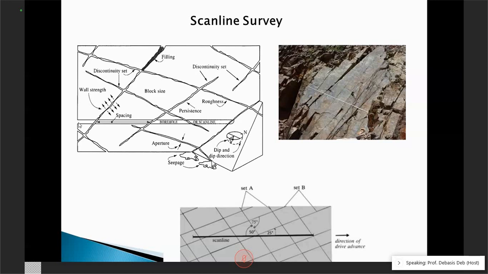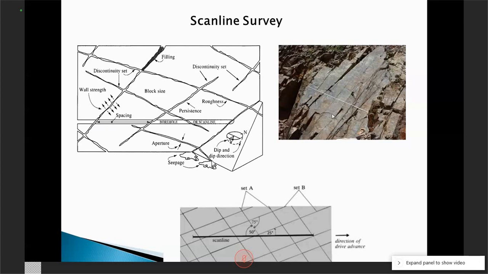Or, you know, we can drill a borehole. See here, it is written borehole or scan line. From the borehole, we can get it. And again, by counting either the number of joints it has cut or by the length of the core pieces, we can estimate the RQD. So this is the first and foremost thing, to find out the RQD as well as joint spacing, what you have said. These two.